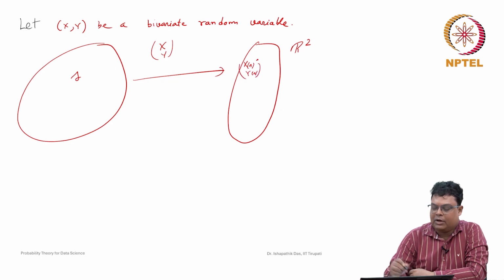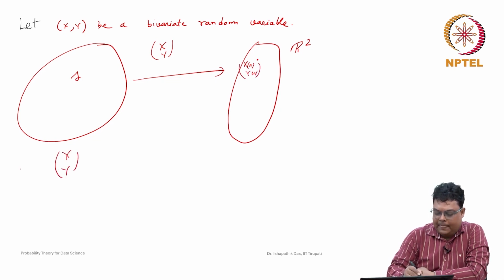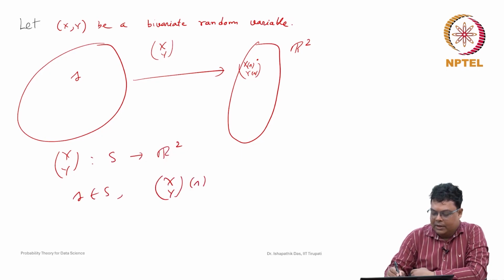So this is a vector in R2. So (X, Y) is a bivariate random variable. It is a function from S to R2, so that each element s belongs to S. It is a measurable function.